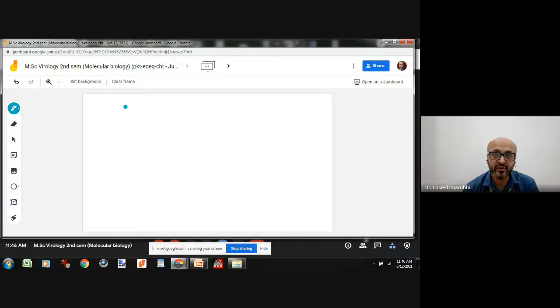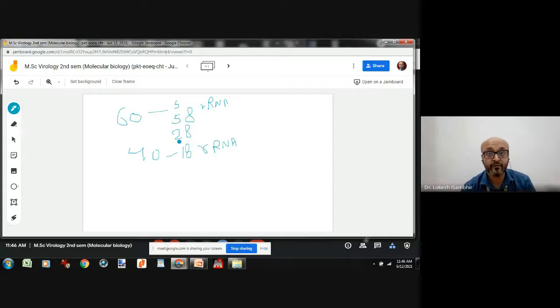See, the largest subunit of the eukaryote is made up of 60S. The largest subunit is called 60S. It contains 5S, 5.8S, and 28S ribosomal RNA molecules. The smaller subunit was 40S, which had only one type, that is 18S rRNA. So overall, the ribosome of eukaryotes has 4 different types of RNA molecules. That means 4 different sizes.